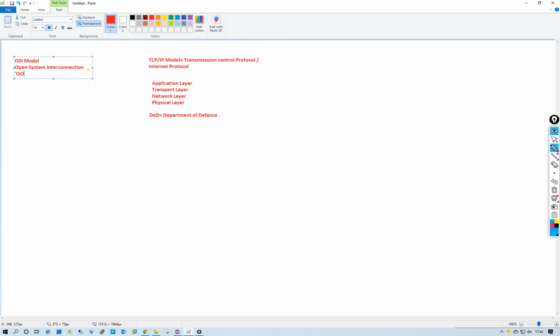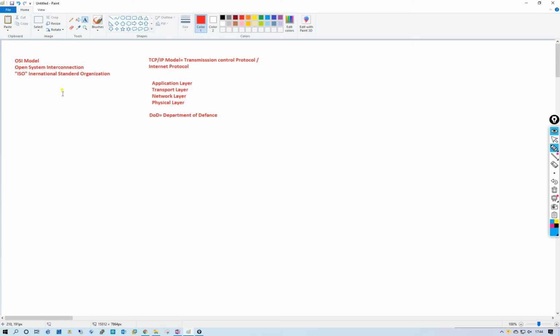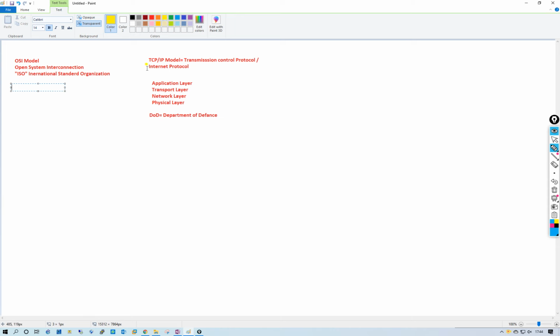It was created by ISO, the International Organization for Standardization. The OSI model has 7 layers.